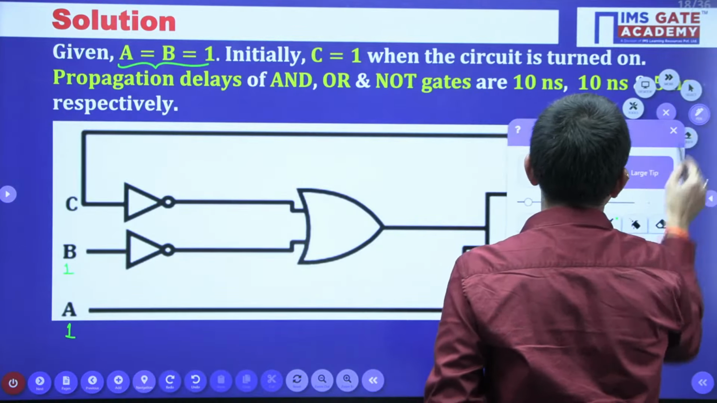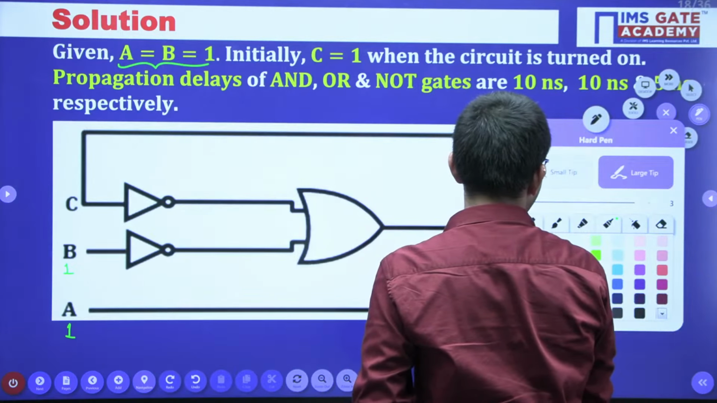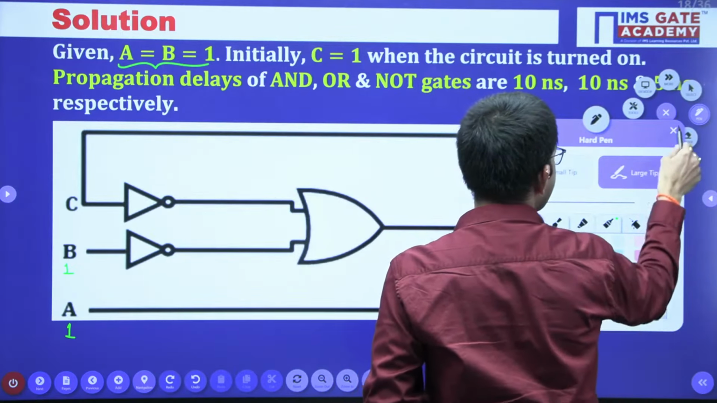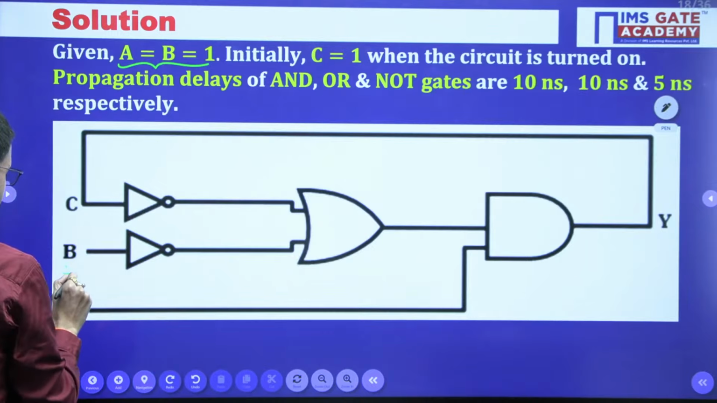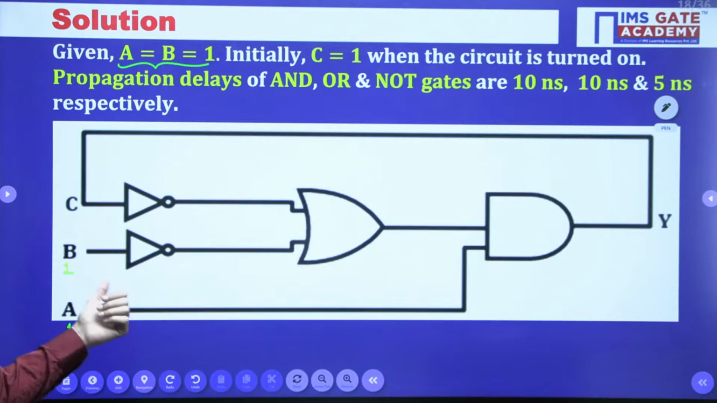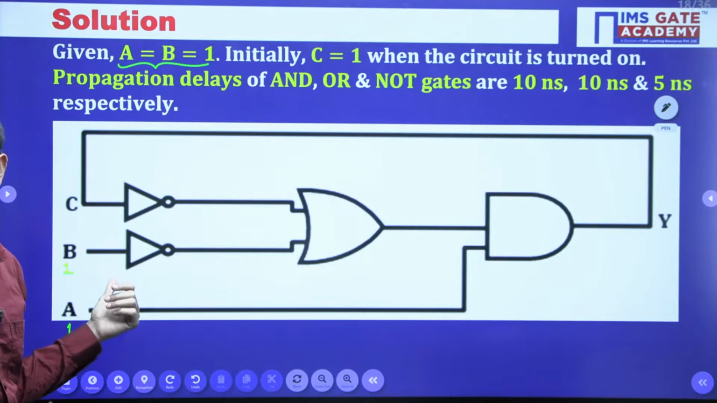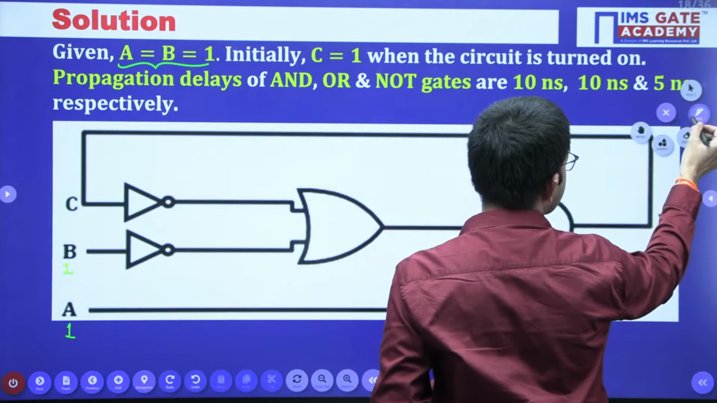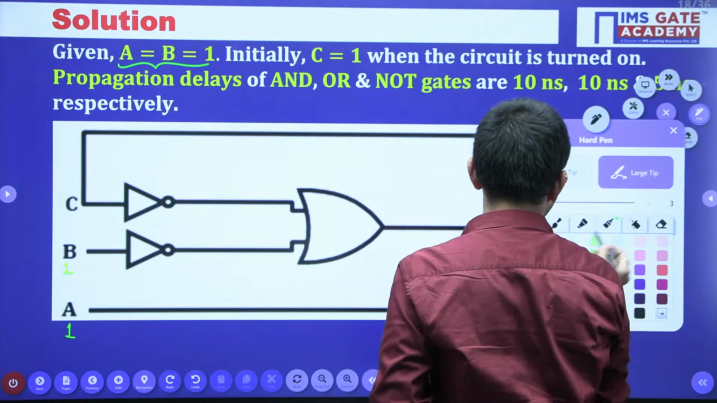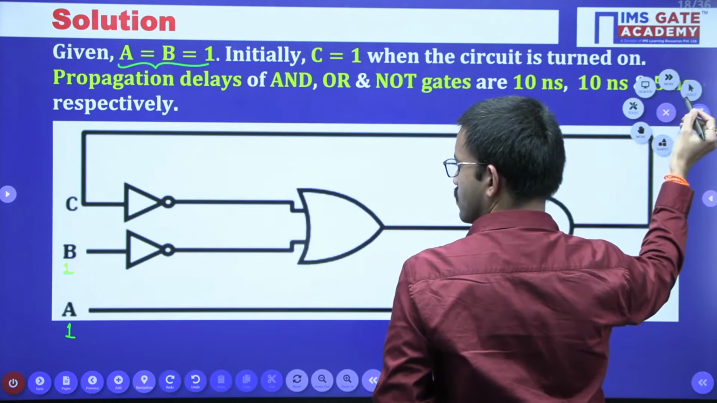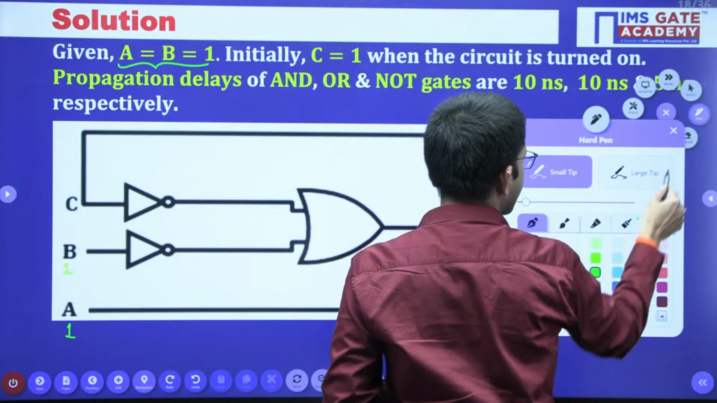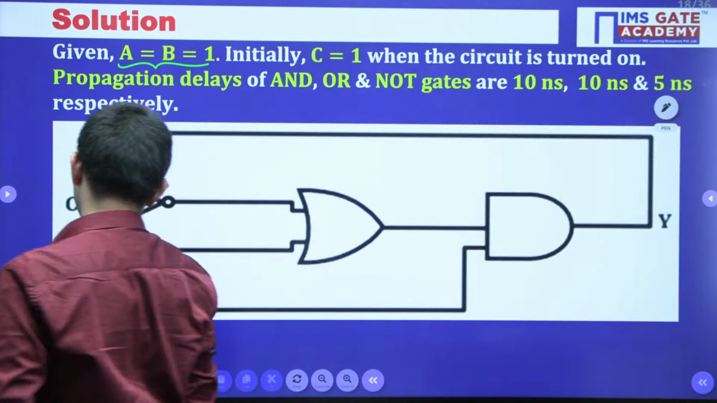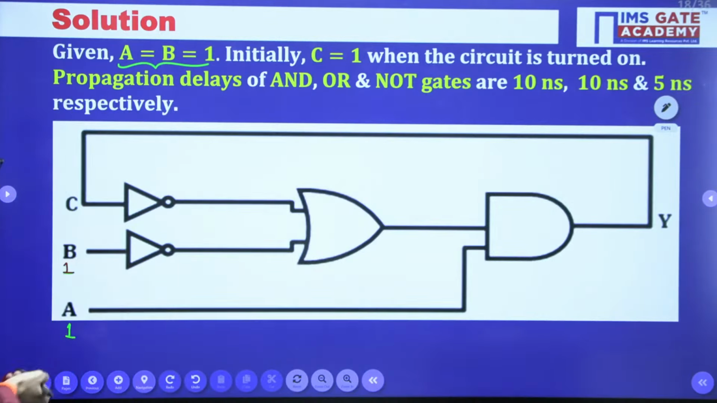Just one second. Is this yellow color visible for you, or shall I change the color? Okay, I will change the color. Just one second. Now this color is visible, right?